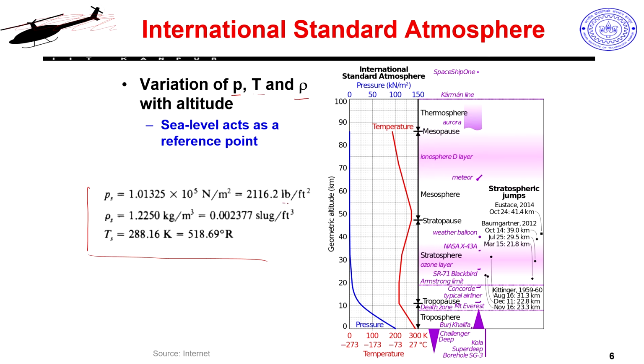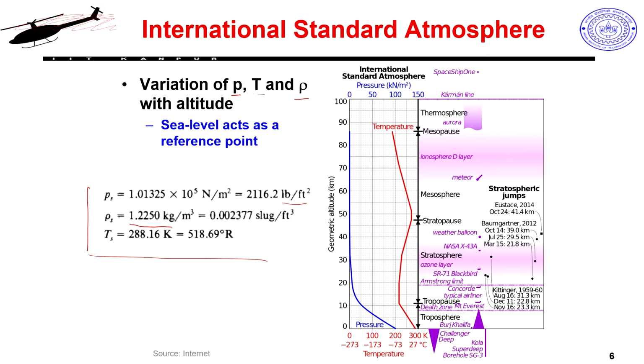If you want to go to imperial units, it comes in pounds per feet square. My density in SI units is 1.225 kilogram per meter cube. This is something which you have to more or less remember, because anytime you have to do a calculation, you will quickly put in this number. It is a very small number to remember, and once you start using it, you will not forget it that readily.